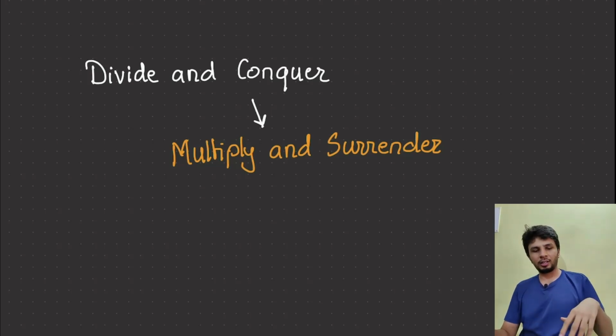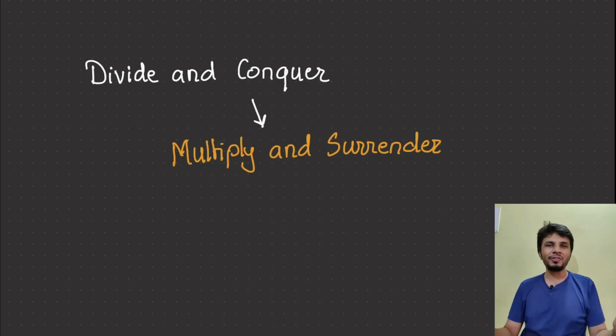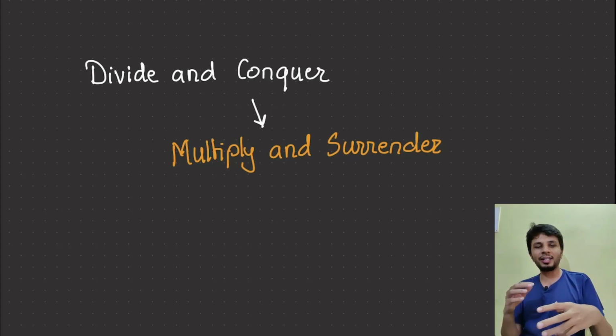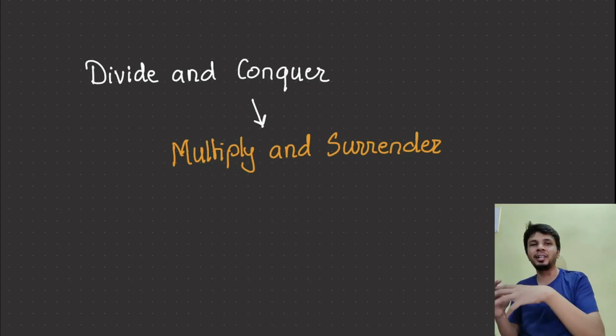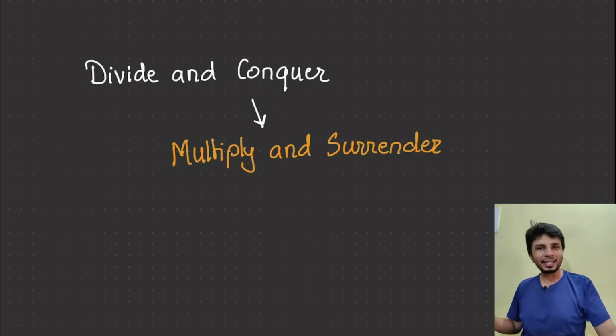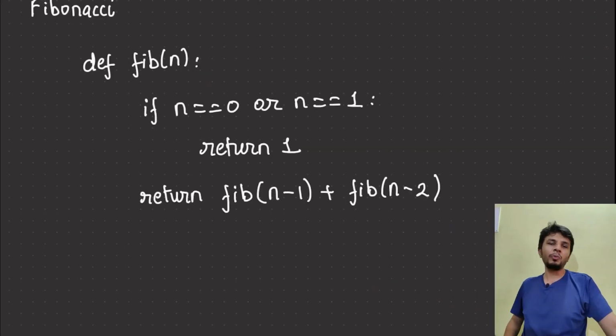Instead, this particular algorithm, slow sort, is based on another paradigm, which is a very punny take on divide and conquer, and it is called multiply and surrender. Right. A very classic example of this is how we compute Fibonacci numbers using recursion.